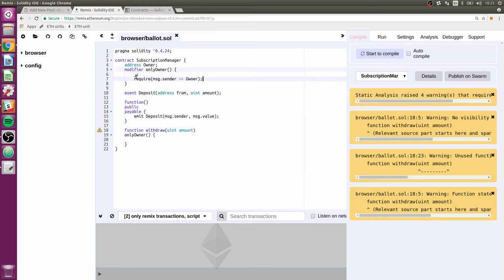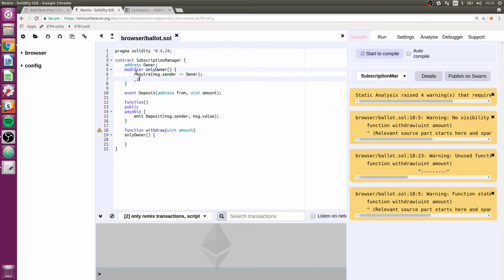Now technically this would work too, even though the check is running after the function, because this require function, if this fails, it'll roll back all the changes. So either way, it'll enforce what we want to do. But this makes a little bit more sense from a human readability perspective. Even though both would effectively roll back the function and prevent anything from really taking any effect, this is a little bit clearer, sort of intuitively. So we're going to keep it like that.